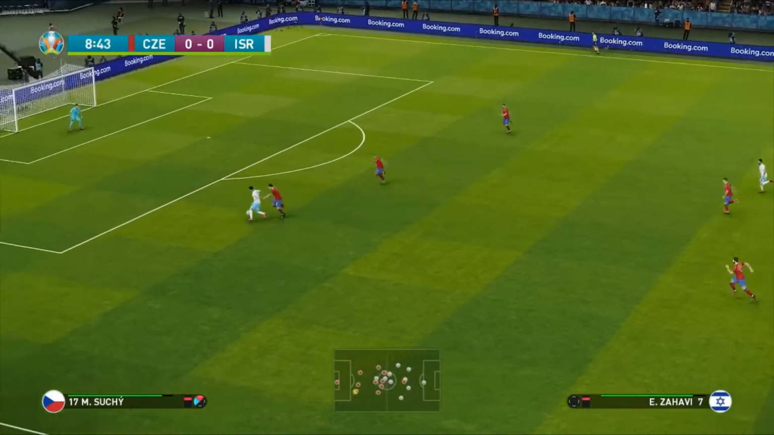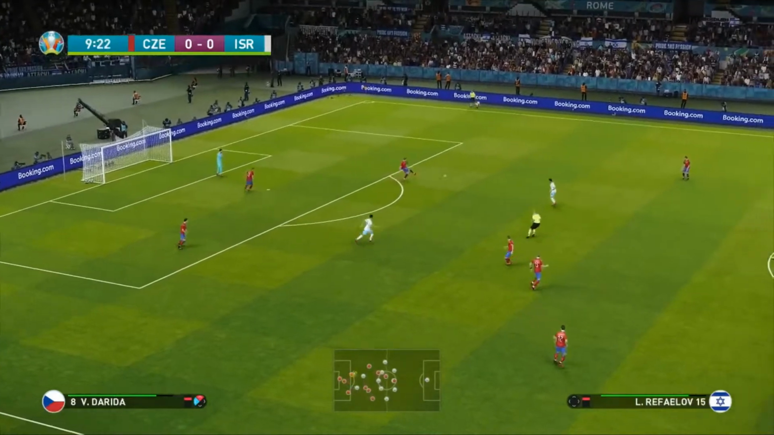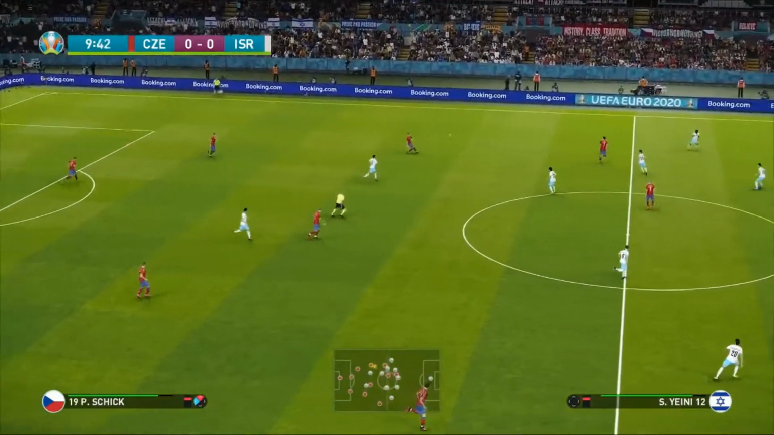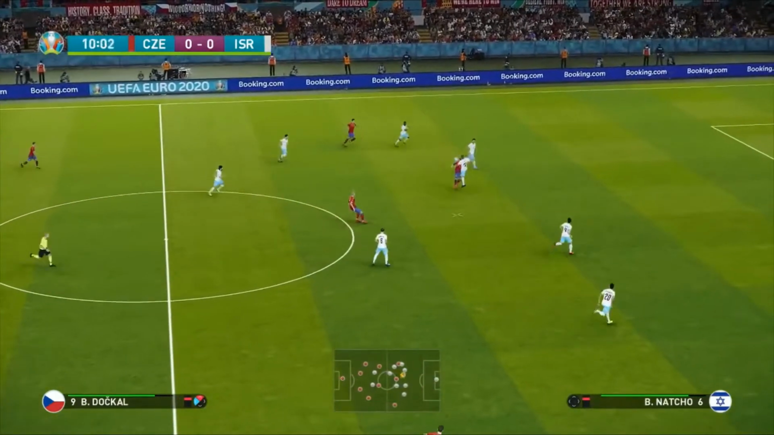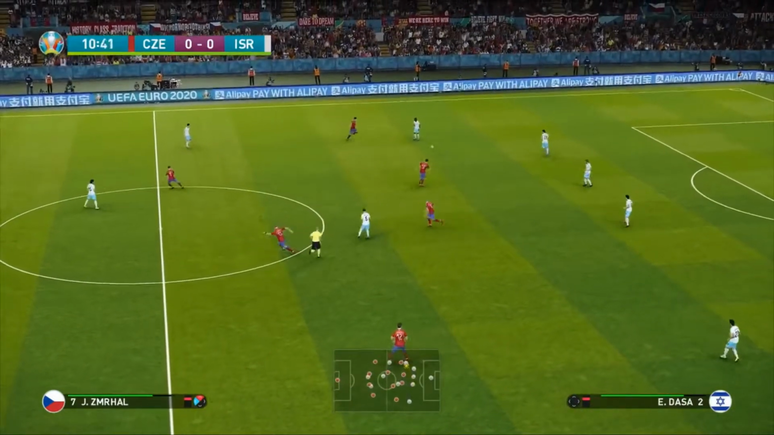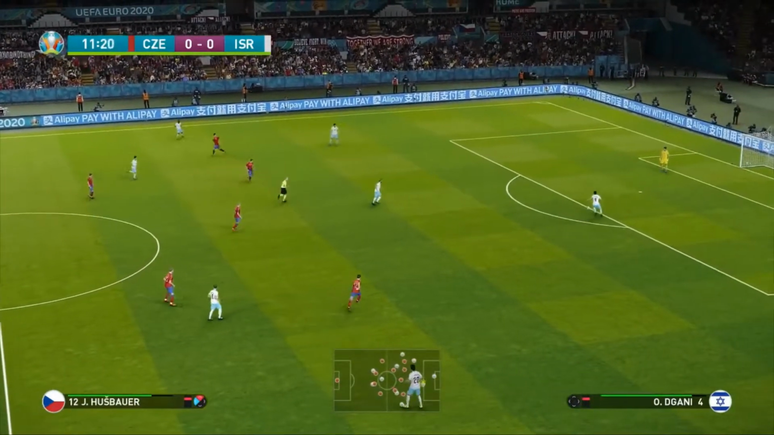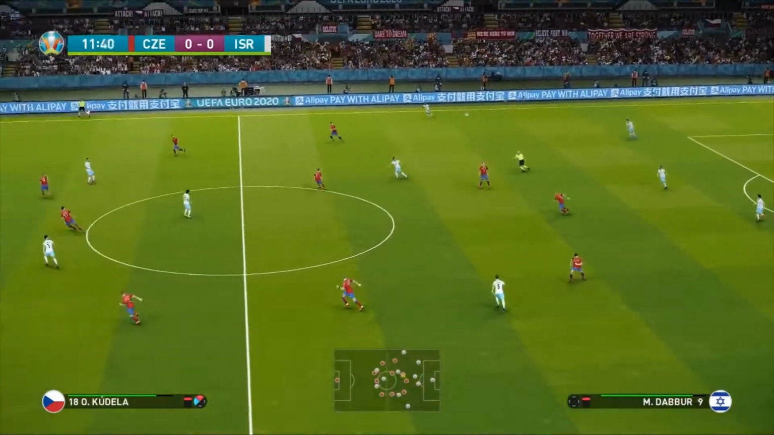Great touch from the Israeli striker, but Marek Suchi is very, very well defended. Very well defensively is what I was trying to say there. Of course, very, very strong team on paper in terms of defence. As for the Israelis, very strong attack-wise. It'll be interesting here to see who can break each other down in this game.